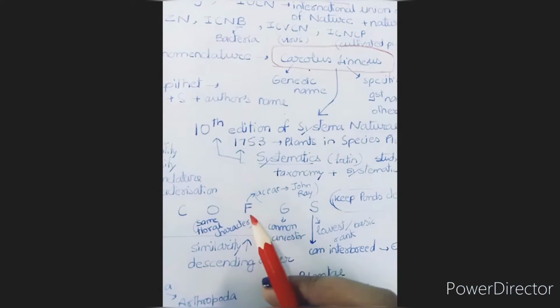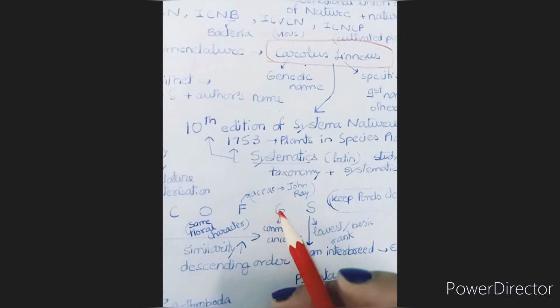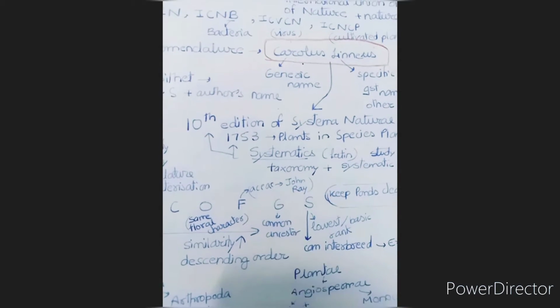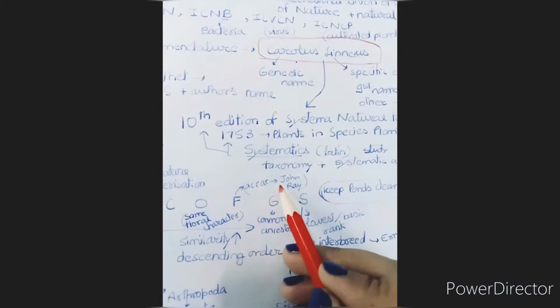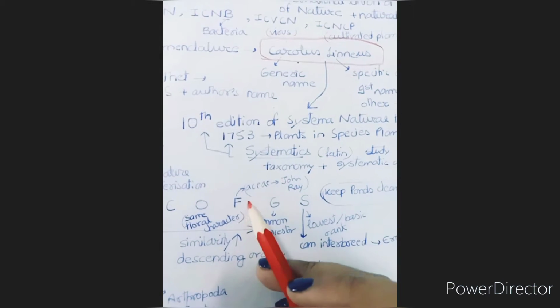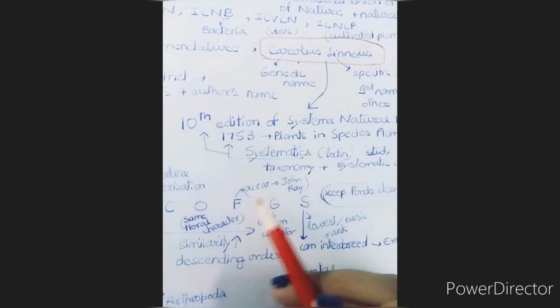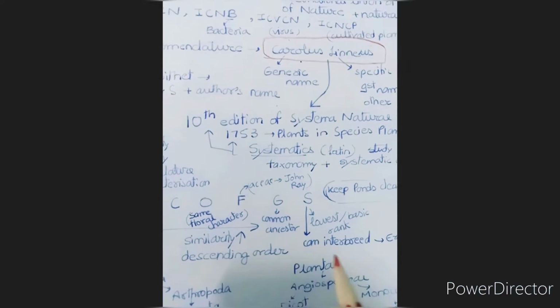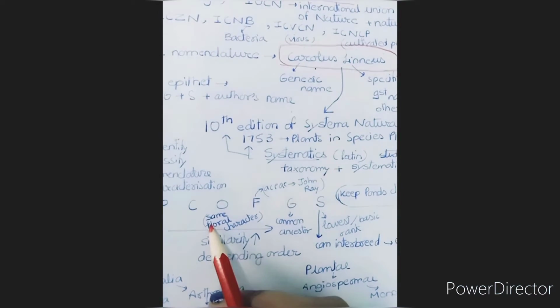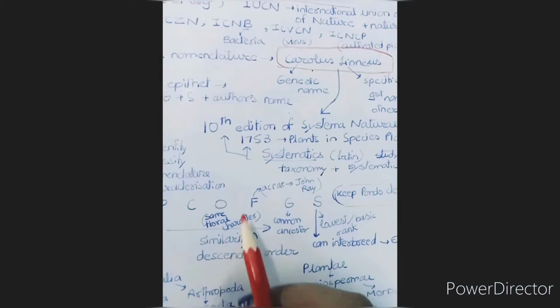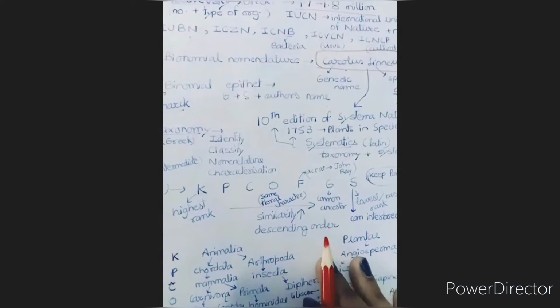Now this family, right? How can we identify which name includes a family? It should end with 'aceae', right? For example, Solanaceae family, the potato family, right? There are many. They have the same floral characteristics, right? Then order, class, phylum, and kingdom.